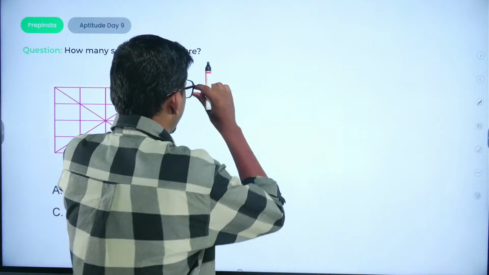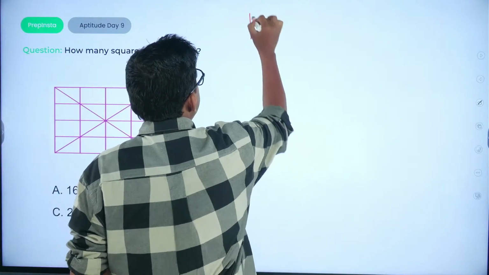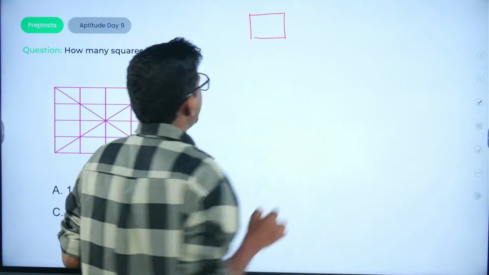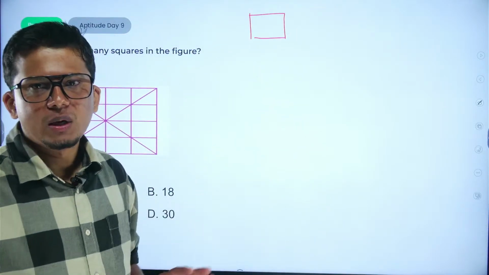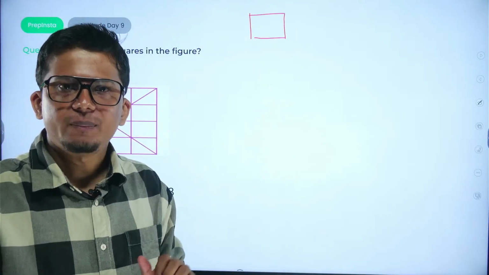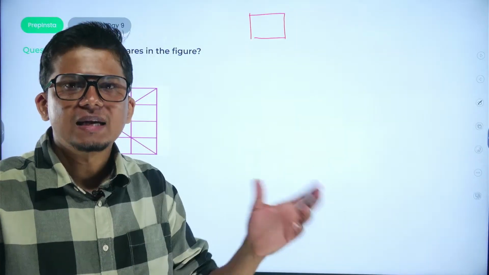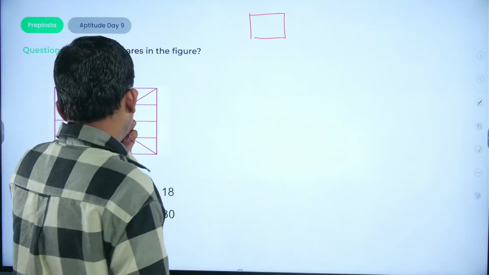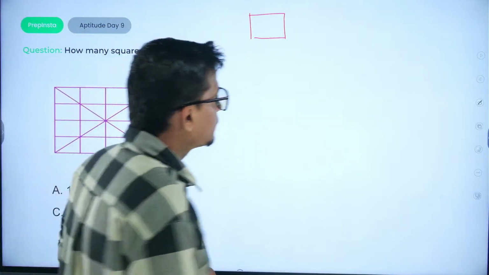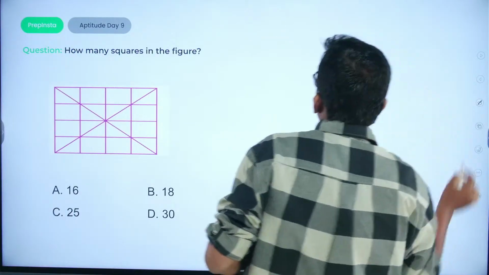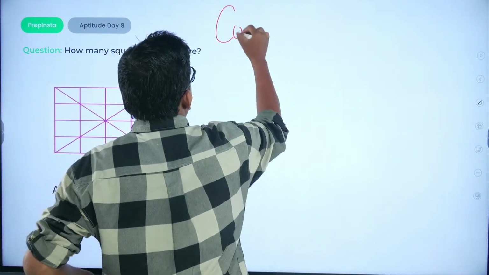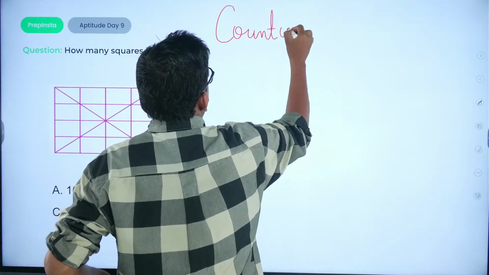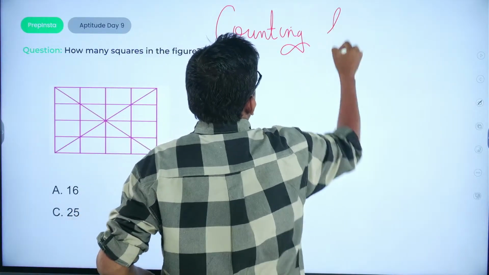Always remember how squares are formed. All four sides are equal to each other and all the sides are parallel to the opposite sides. Now what would be the logic here, how can you count? I'm just writing it down: counting figures.